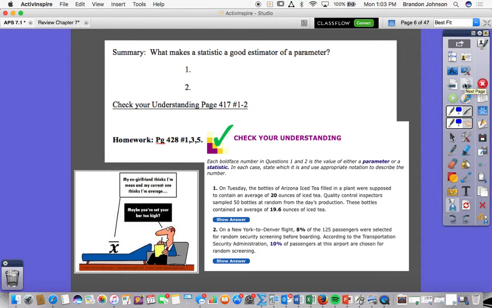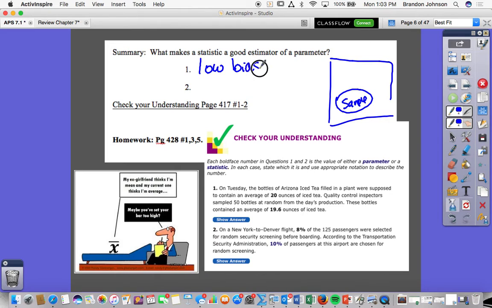All right, last one. What makes a statistic a good estimator of a parameter? So we've got our population here. How do I make sure that this sample or statistic is good within my whole parameter? If it's a large enough sample size. Okay, so we would say yes, which decreases what? The variability, but those aren't related. Low bias, which is Table D, and low what? Variability. There you go. So to get a good sample, we have low bias and low variability. Good.